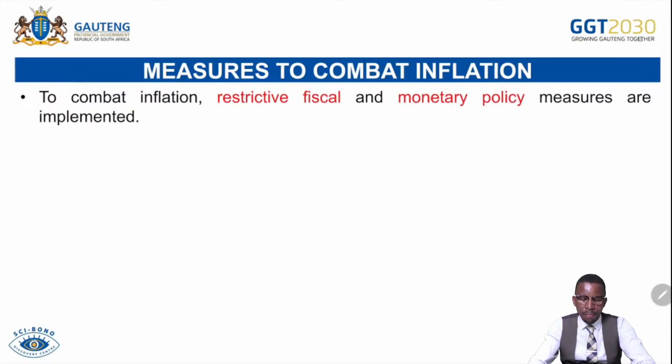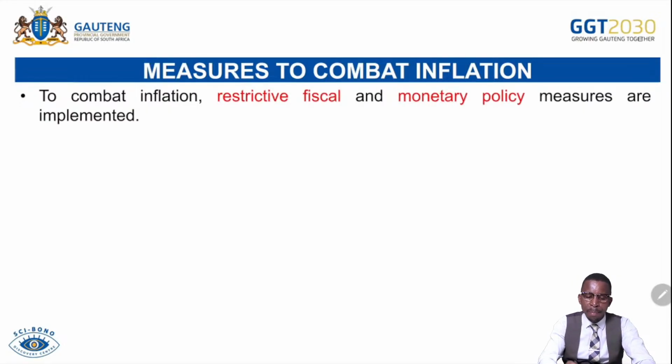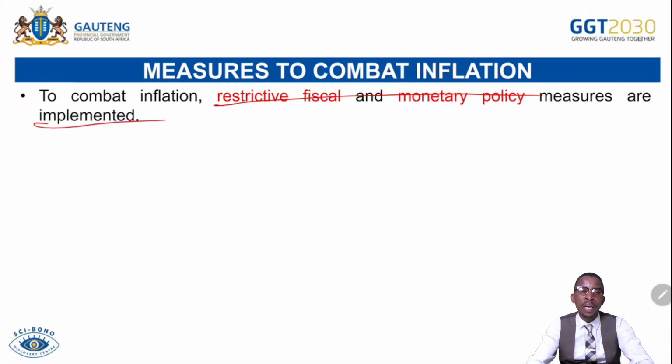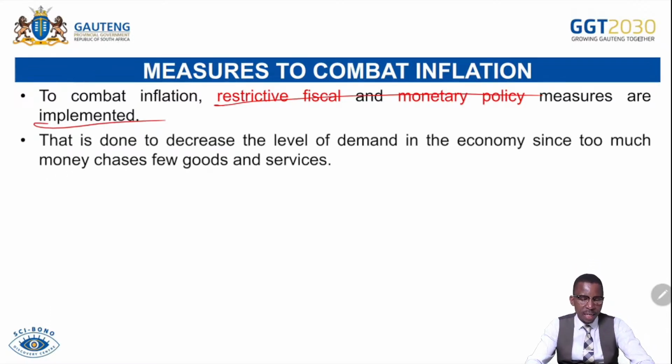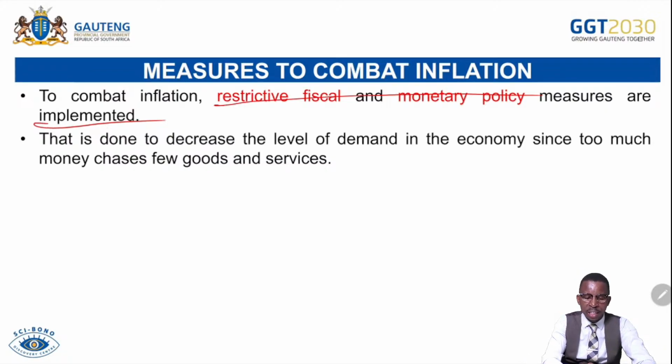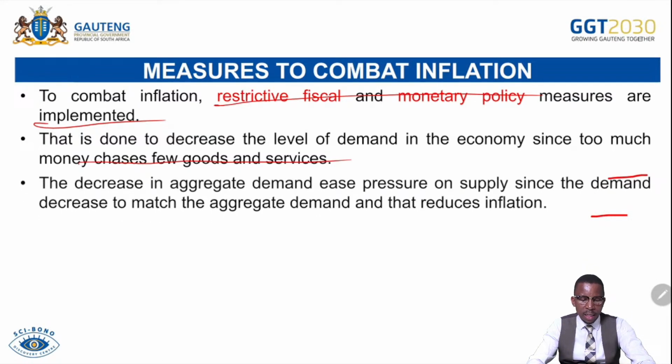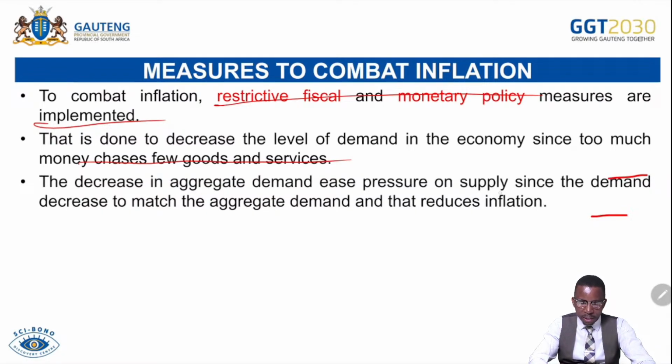To combat inflation, restrictive fiscal and monetary policy measures are implemented. Yes, the government and Reserve Bank can use these instruments. That is done to decrease the level of demand in the economy, since there is too much money chasing few goods in the economy. The decrease in aggregate demand eases pressure on supply, since demand decreases to match aggregate supply, which can reduce inflation.